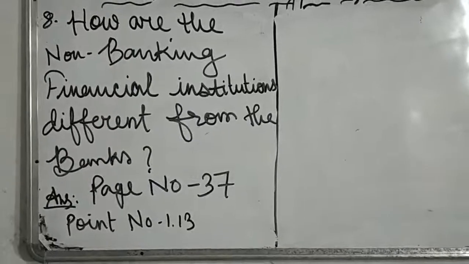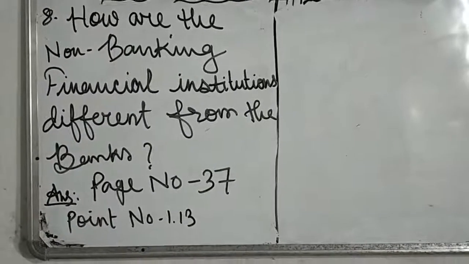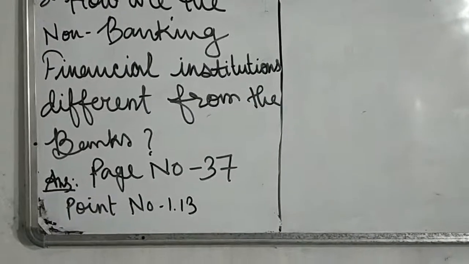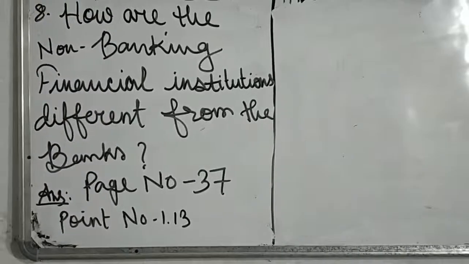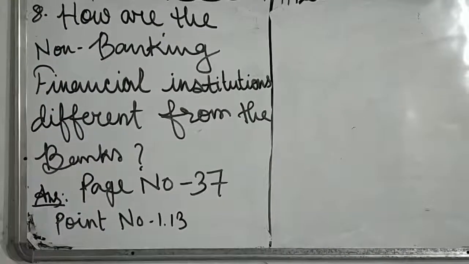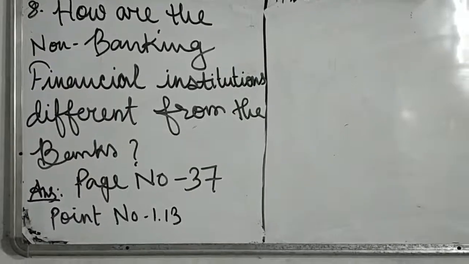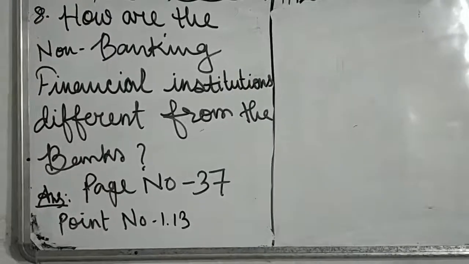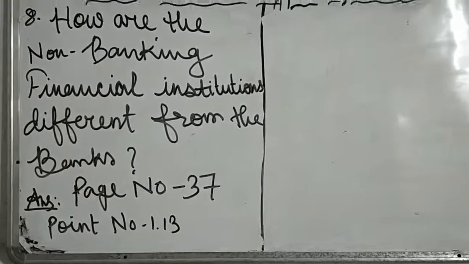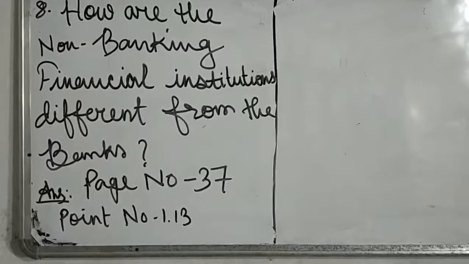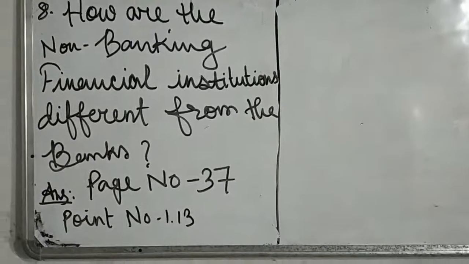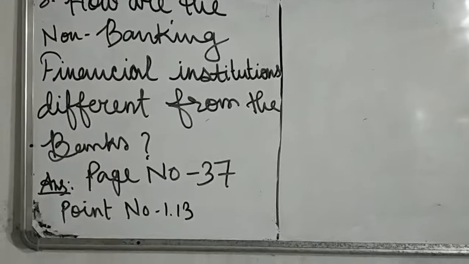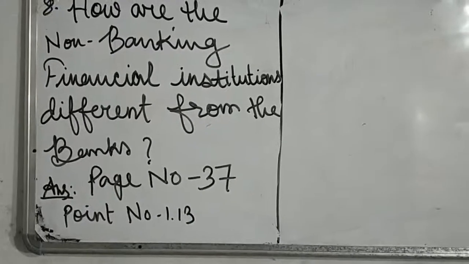Number 8, how are the non-banking financial institutions different from the banks? For the answer, you have to go to page number 37 and see point number 1.13. Point is, non-banking financial institutions, NBFI, and here 2 differences between the bank and the NBFIs are mentioned. I hope you can write the differences. And if you are unable to write the answer, you can ask me in the comment box.